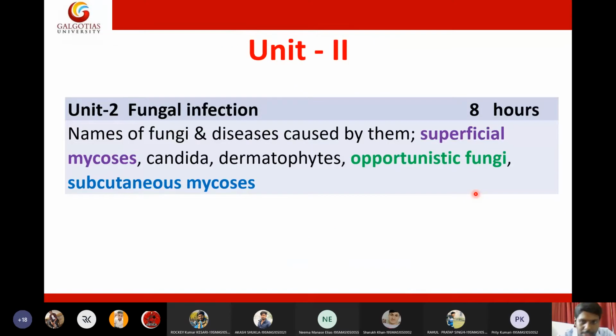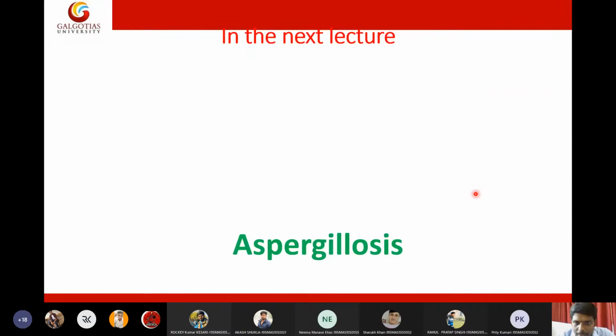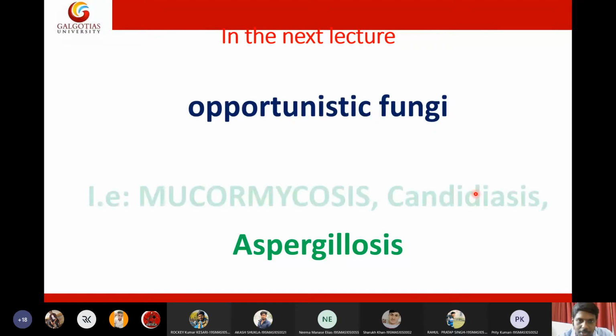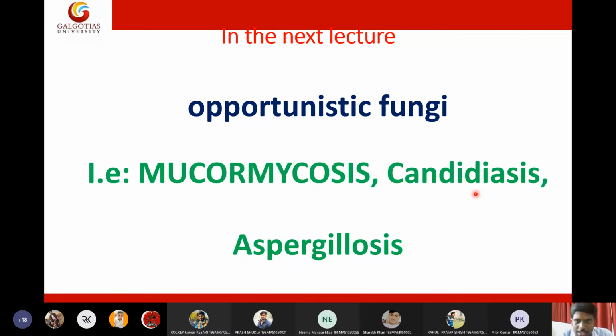In today's lecture, we will discuss opportunistic fungi. Let us see what opportunistic fungi are. In the opportunistic fungi, we have three important fungi, students: mucormycosis, candidiasis, and aspergillosis. These are the three fungal diseases which are very frequent among patients. The meaning of opportunistic fungi is that usually these fungi won't cause any infection. They are normal fungi.